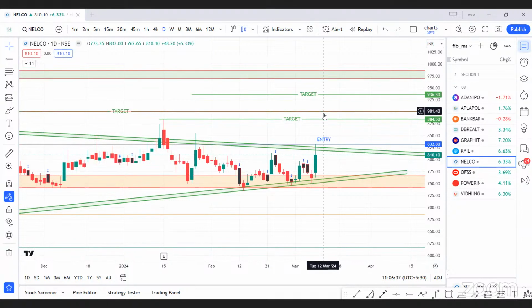900, a psychological level, we will go cautious at this range. If there is any reversal, we might book our profits at 900 levels. Or if we get any other breakout entry, we can plan to chase the breakout for the target of 936 to 975.